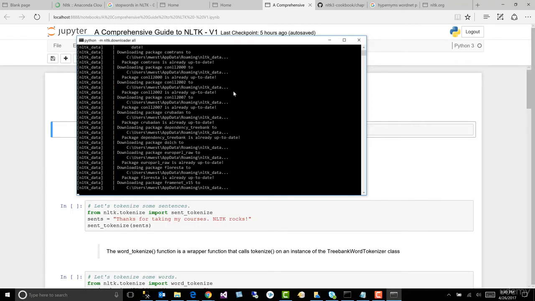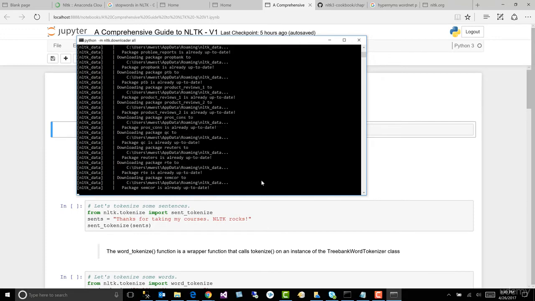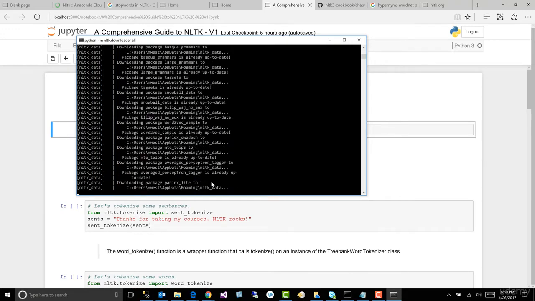And there we go. And it will get to one point where it says, let's see, give it a second. There. This is going to take a while. I downloaded it at work, where we have a really fast pipe, and it eventually does work, but it takes a little time. Once this is finished downloading, we'll get the prompt, and we'll be done, and we'll be ready to start tokenizing our data.